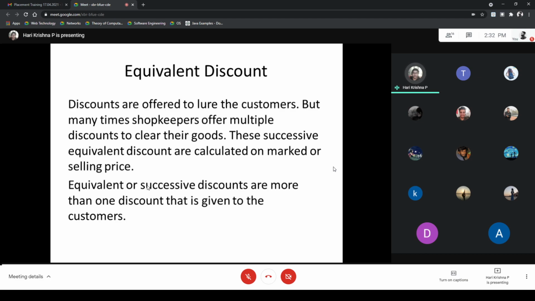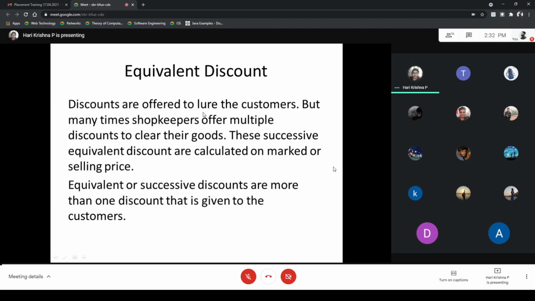The next concept in profit and loss is equivalent discount. It is a good one. Discounts are offered to attract customers. Many times shopkeepers offer multiple discounts to clear their goods. These successive or equivalent discounts are calculated on the mark price or selling price.